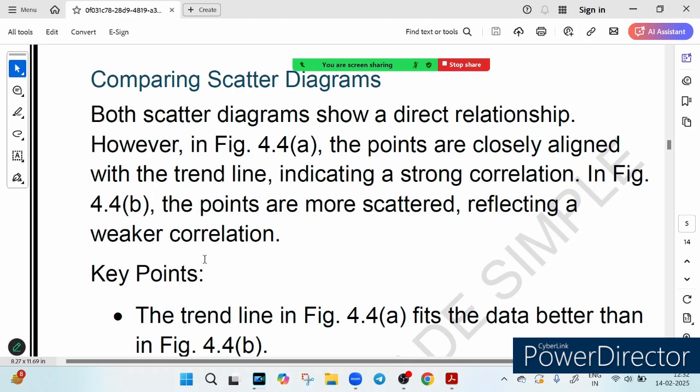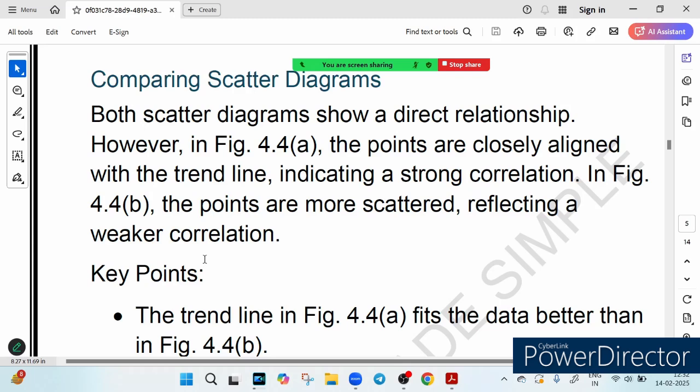Types of relationship we have covered, key points we have covered. So imagine you are predicting exam score based on study hour. You see how much hour you have studied, and on the basis of that you are predicting the exam score. If everyone who studies more scores higher, you would say that the relationship is strong and linear.